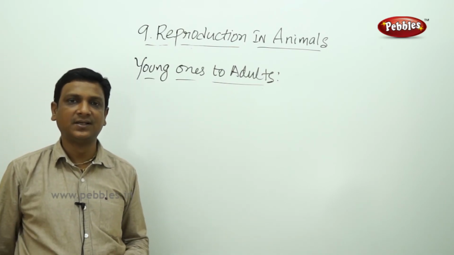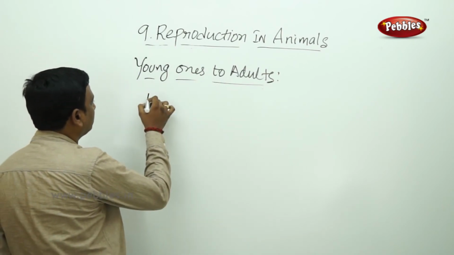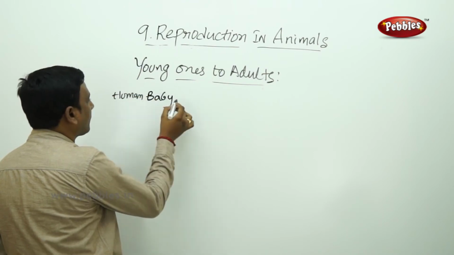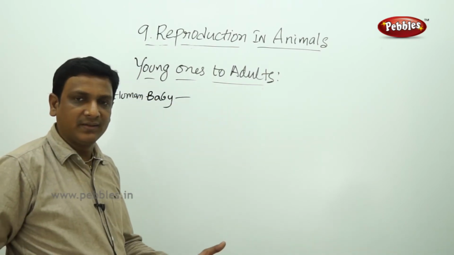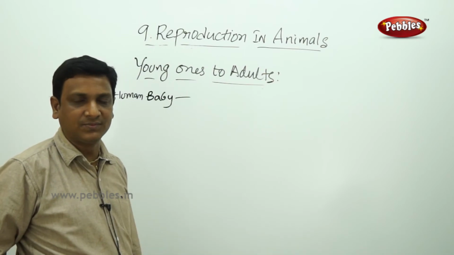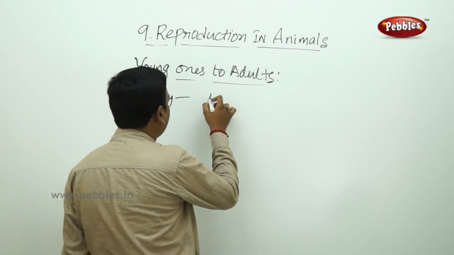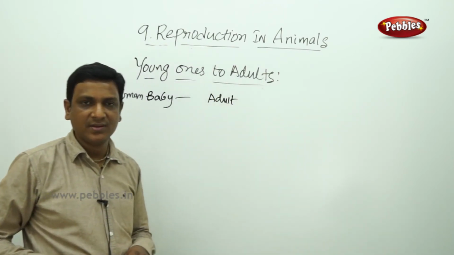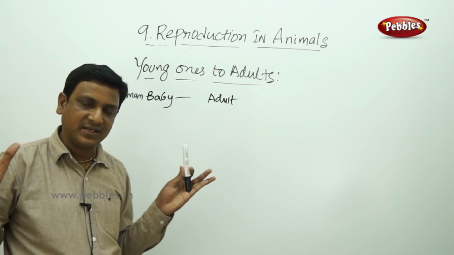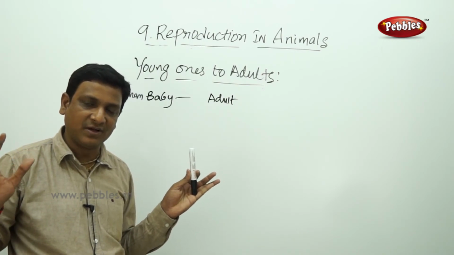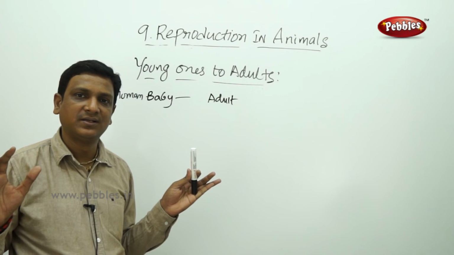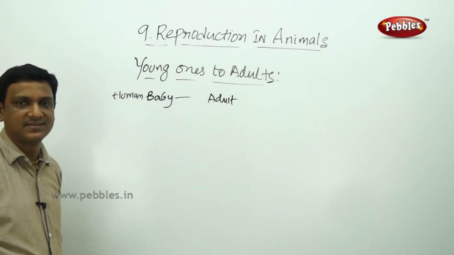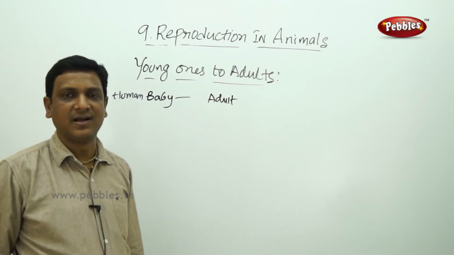If you see a human baby, by the time the baby is born and after growing into an adult, the baby will possess the same body parts, the same number of legs, hands and fingers. So you don't find any drastic change in the body of humans, all mammals, other animals.